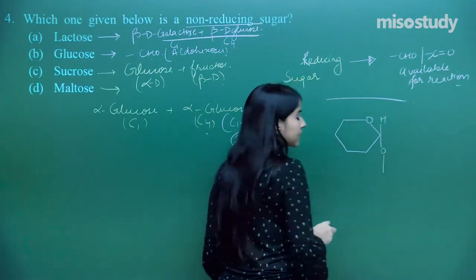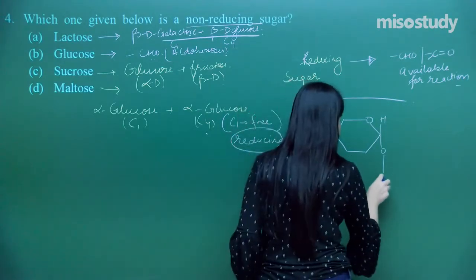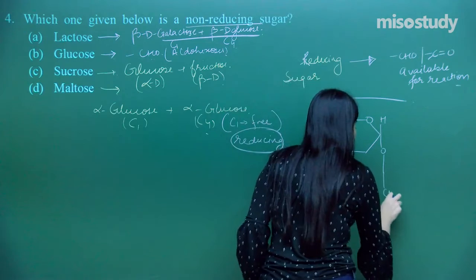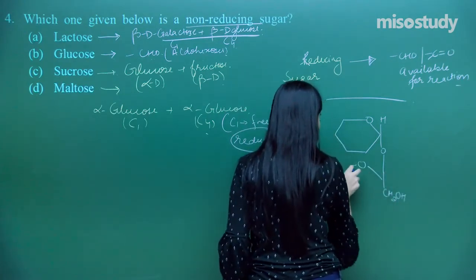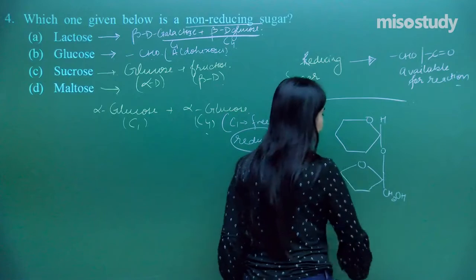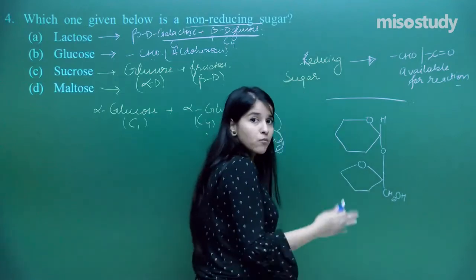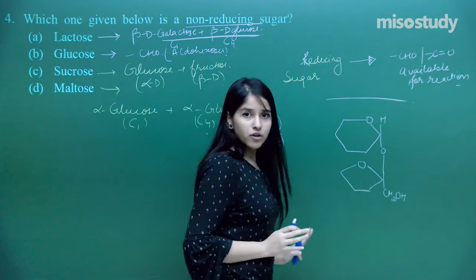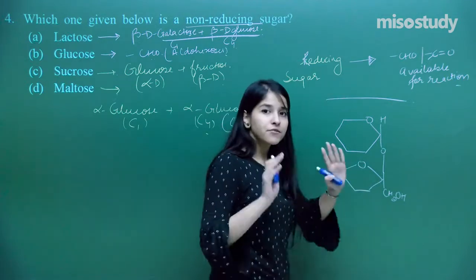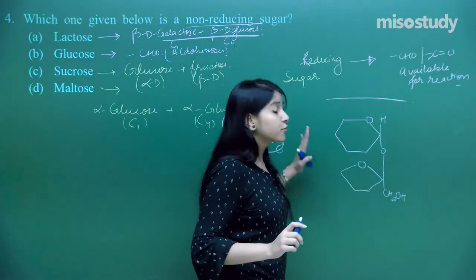there will be a beta glycosidic linkage here. So that would be something like this. So it would be somewhat like this. This would be the structure. The rest of the things I am not completing because we all know what all the other groups are present over here.